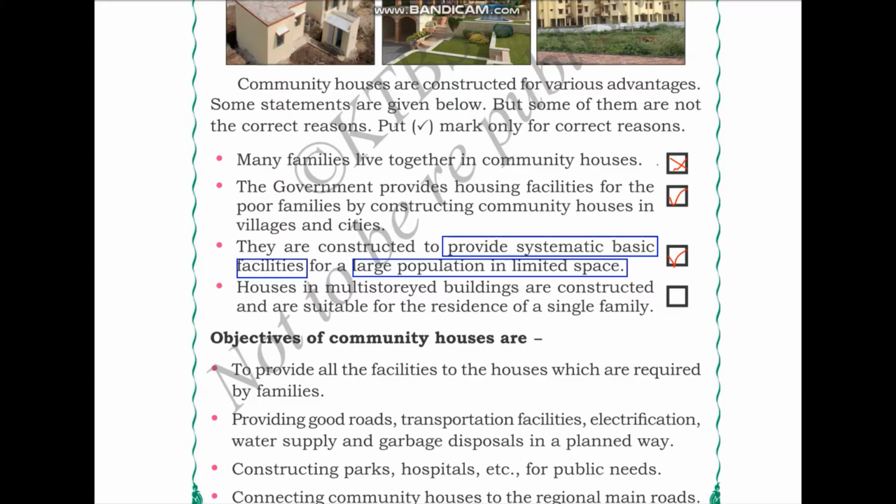Houses in multi-storied buildings are constructed and are suitable for the residency of the single family. Like we learnt in the first statement, each house is for one family. So this statement is correct.